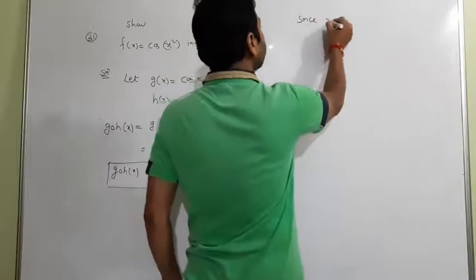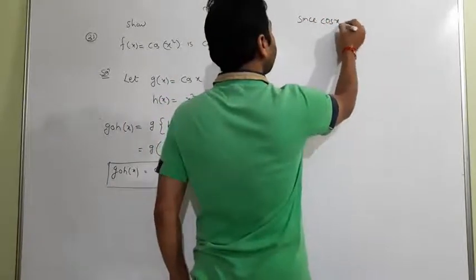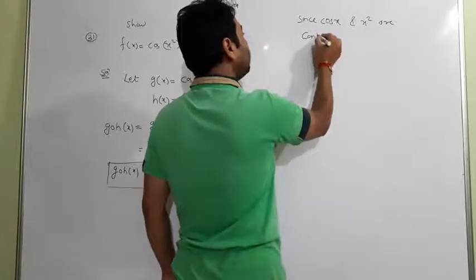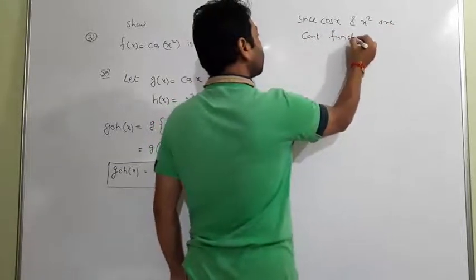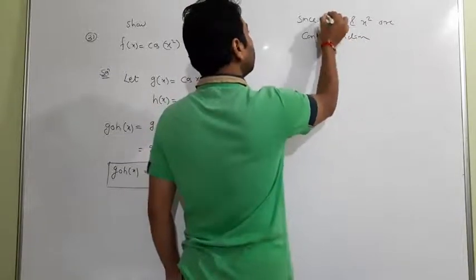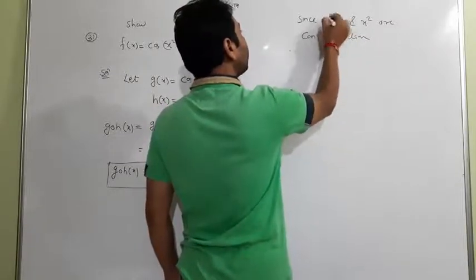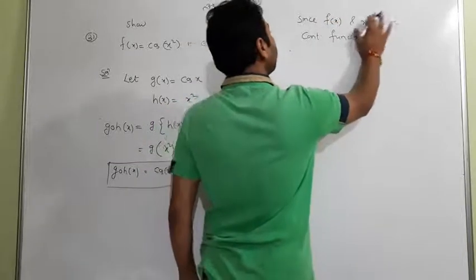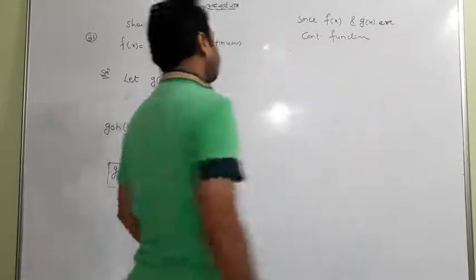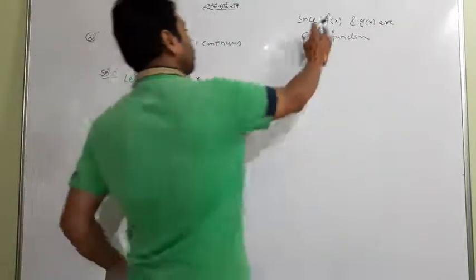Since cos x and x square both are continuous functions, so their composite function... instead of this you should write f of x. Look at it please: this is h of x, g of x.